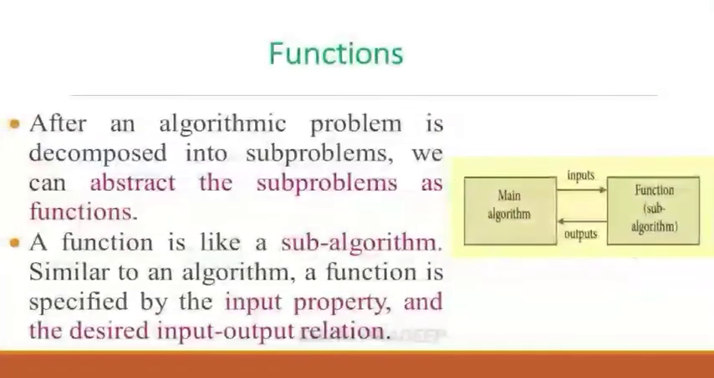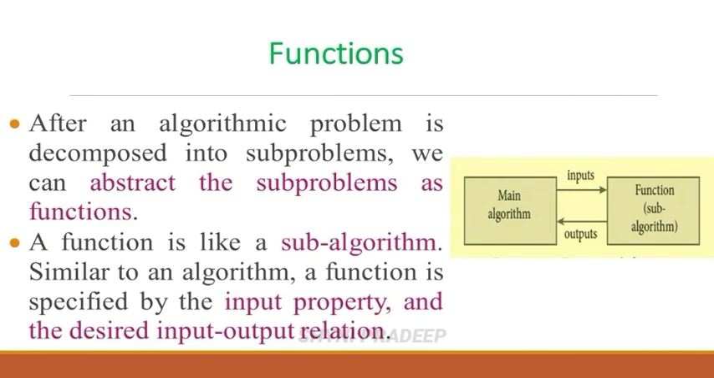Next let us see about functions. After an algorithmic problem is decomposed into subproblems, we can abstract the subproblem as functions. A function is like a sub-algorithm. It is also known as a subprogram, okay. A function is specified by the input property and the desired input-output relation. To use a function in the main algorithm, the user needs to know only the specification of the function, which means function name, the input property and the input-output relation, okay.